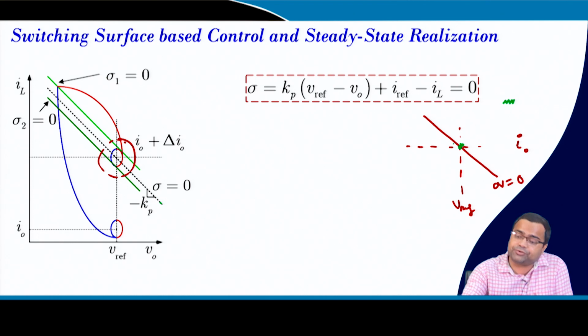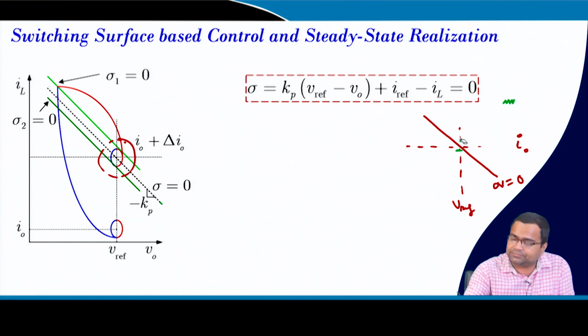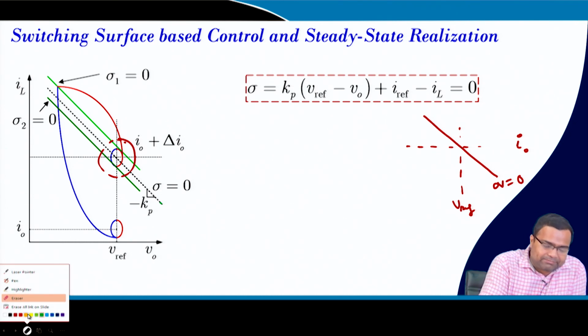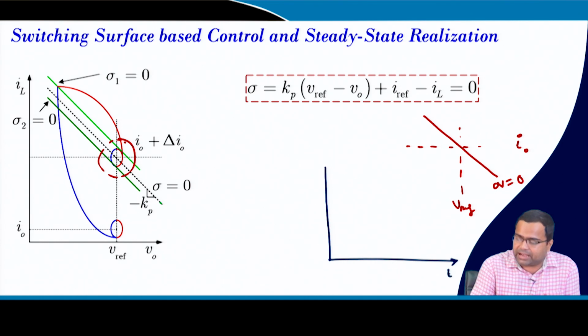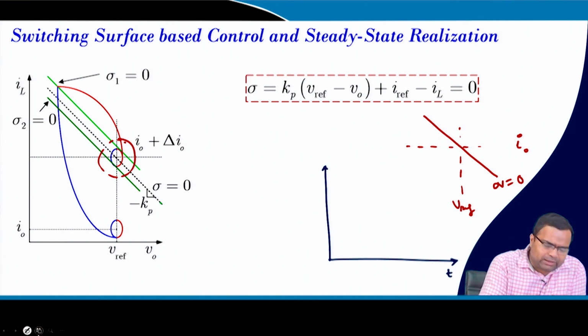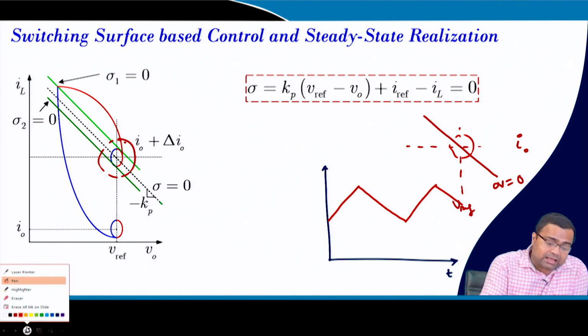So, we need to allow some kind of ripple. Our basic objective is this: if I draw the inductor current waveform, the timing diagram, I am talking about the scenario during this part. There is one possibility, we can have inductor current like this. There are other possibilities.